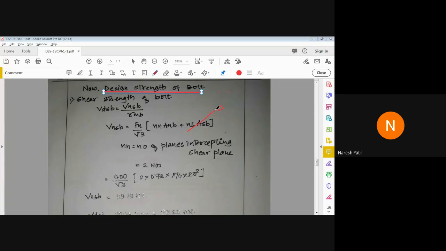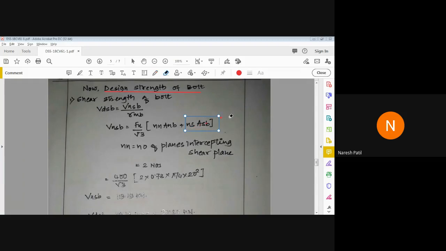You can assume the shank portion intercepting the shear plane or the threads intercepting the shear plane. As I told you, during fabrication the bolt may be fully threaded or partially threaded. So based on your assumption, you can make changes in this term. In my solution, I have assumed the threads are intercepting the shear plane, meaning the bolt has full threads. So you only have to consider nn into Anb, and this other term will become 0.